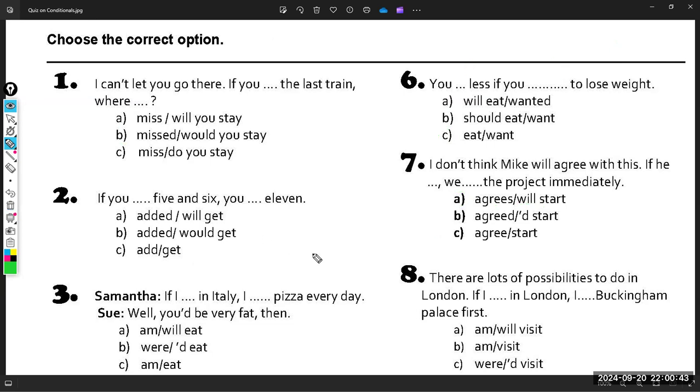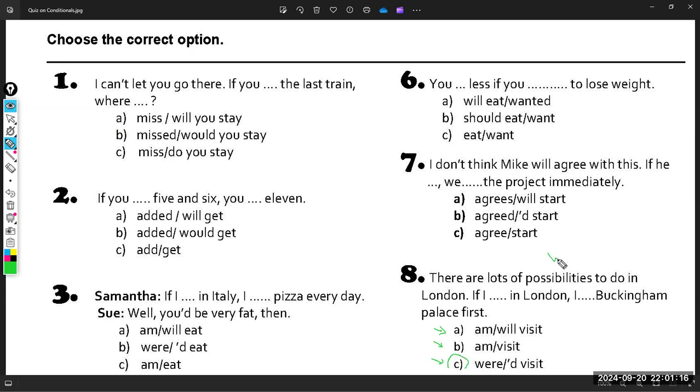Now, sentence number eight is saying there are lots of possibilities to do in London. If I ___ in London, I ___ Buckingham Palace first. A, will visit. B, visit. C, were, would visit. What is the correct multiple choice? Exactly. The correct multiple choice is C.